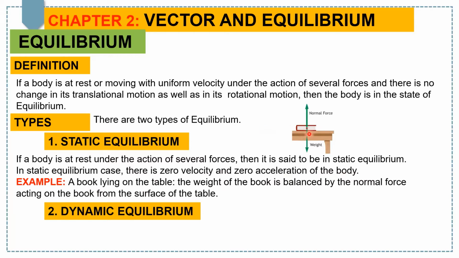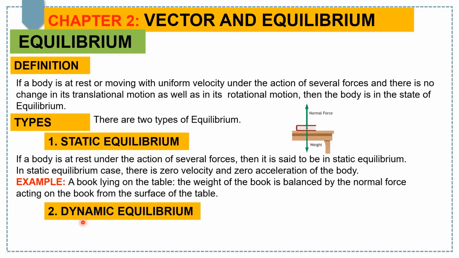In this case, when the book is on the table, the weight of the book is balanced out by the normal force acting on the book from the surface of the table, because both forces balance each other. So in such a case, the book is at rest under the action of these two forces. This is a very simple example of static equilibrium.